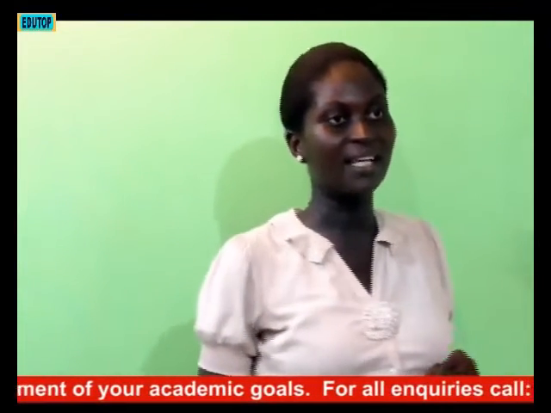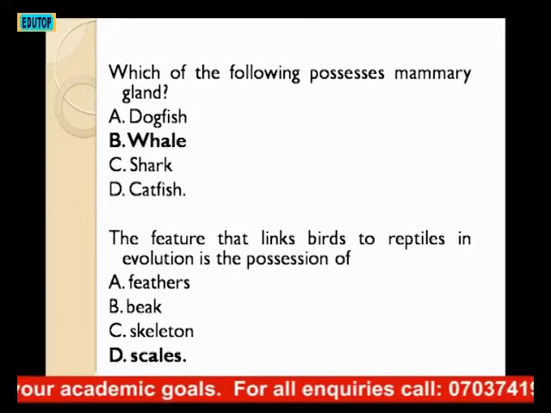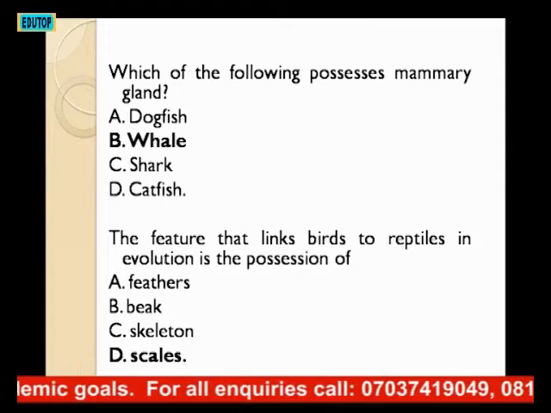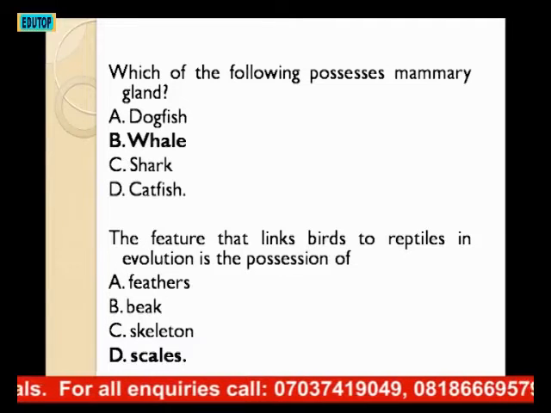Radially symmetrical. The next one: which of the following possesses mammary gland? A. dogfish, B. whale, C. shark, D. catfish. Even though all of them live in water, but whale is the answer. Whale has mammary gland, and that is why we classify it as a mammal. It's a mammal because it has mammary gland.